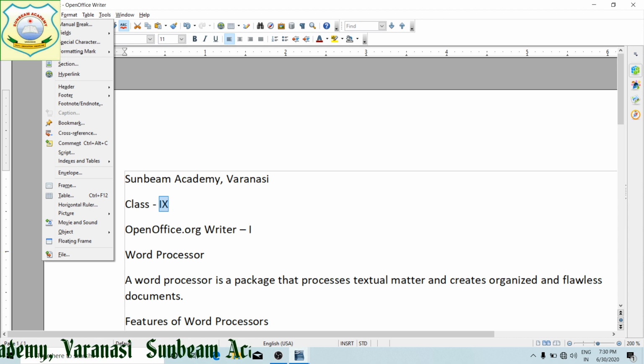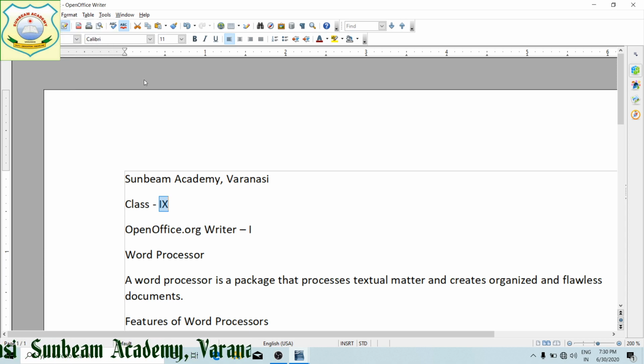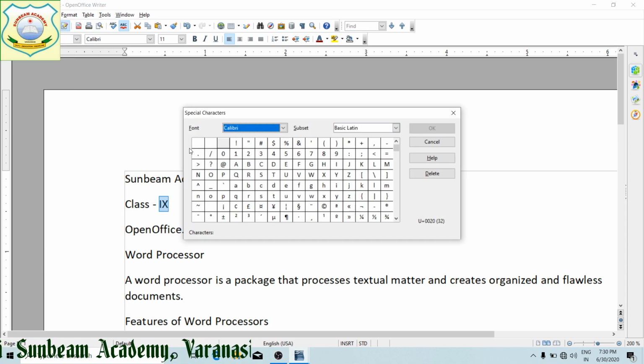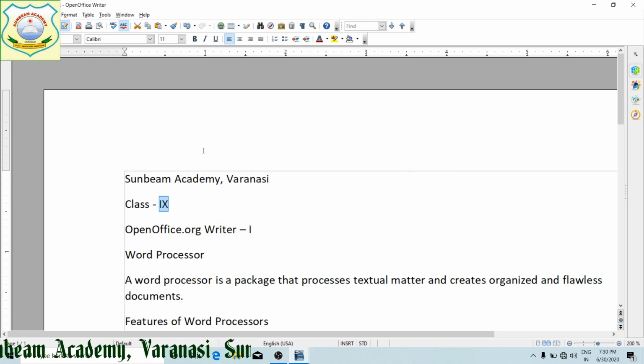As I told you, to insert objects or the characters or anything into the document, we are using the Insert menu. Here manual break, then fields, special characters. When I click on special characters, you can see these special characters, wherever required, we can take it, we can copy it.